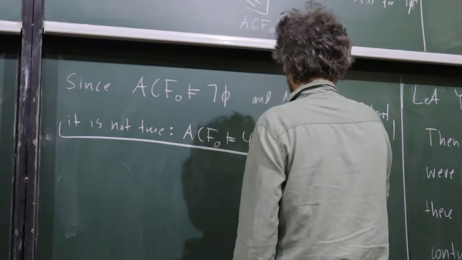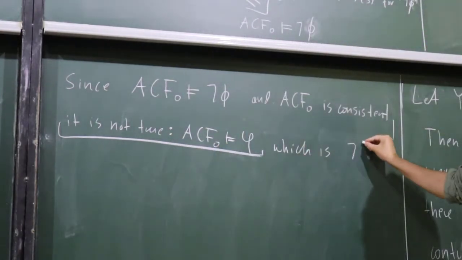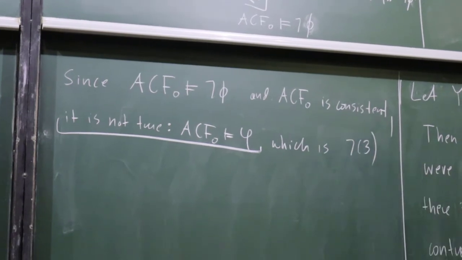Which is the negation of 3 as we wanted.